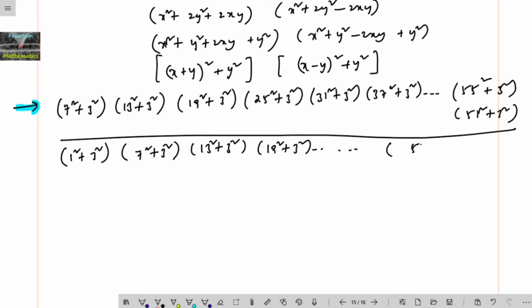We can write 55 square plus 3 square into 49 square plus 3 square, and here we just note that the terms get cancelled.